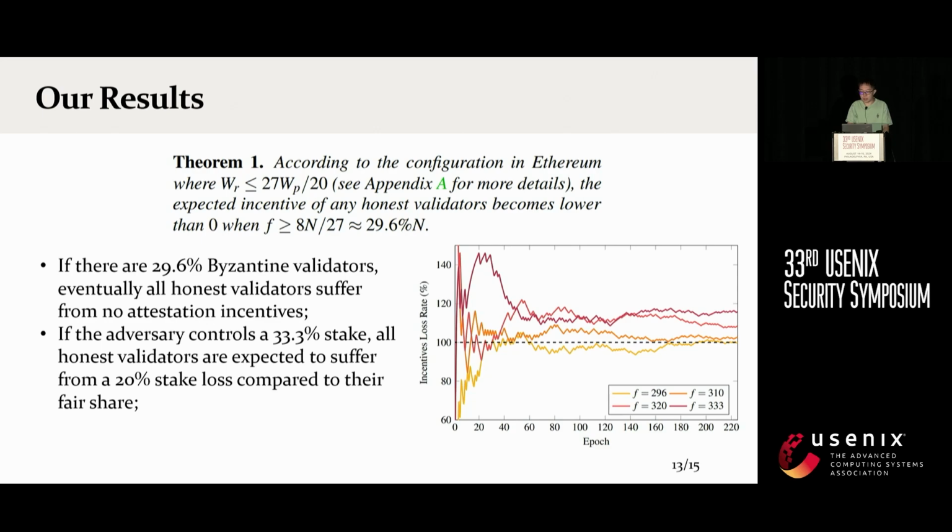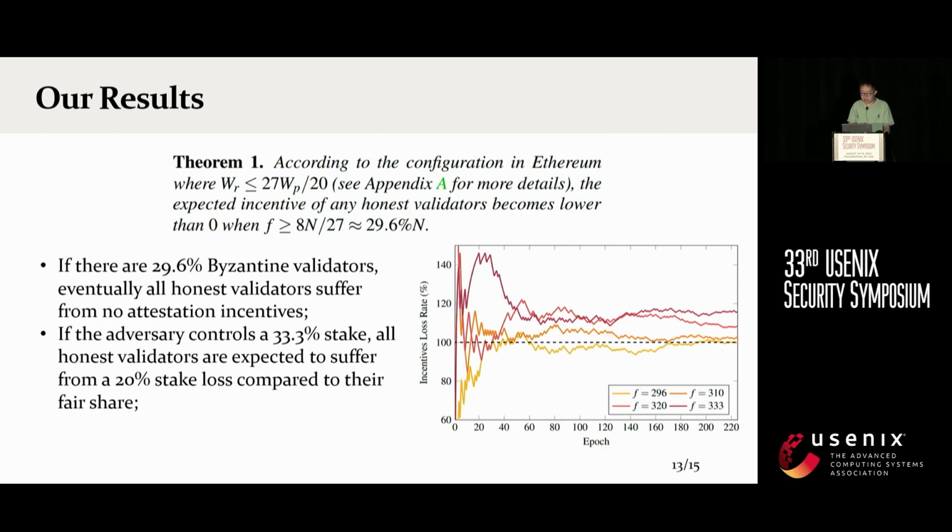We also implement our attack upon a local testnet with 1,000 validators. We conduct the experiments with 4 different numbers of Byzantine validators: 296, 310, 320, and 333. Each experiment is conducted for 225 epochs, that is 1 day.